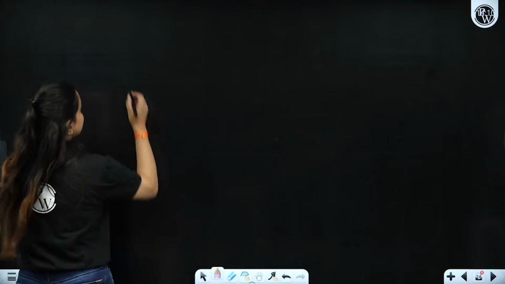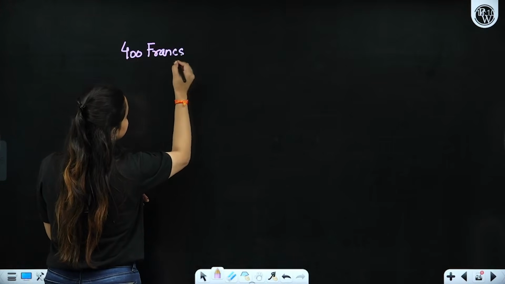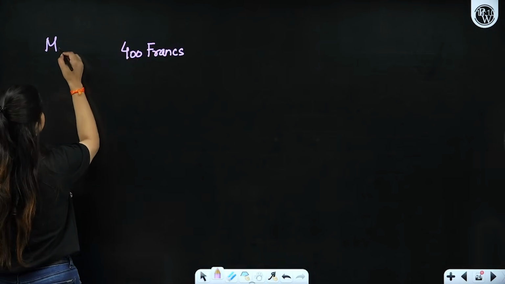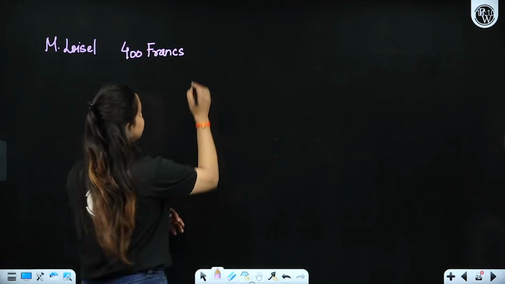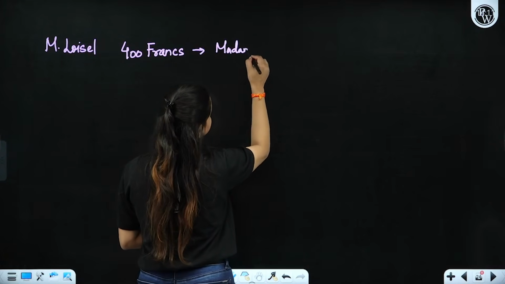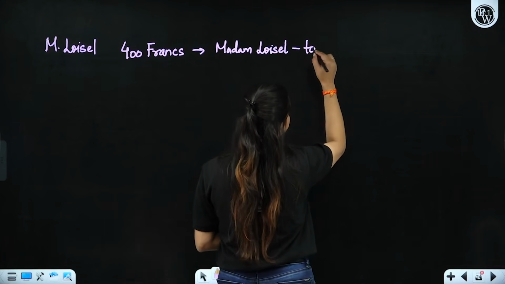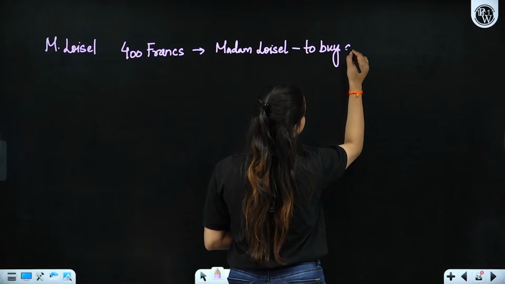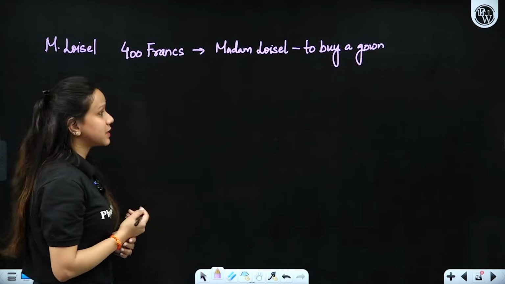First of all, you need to understand her husband, Mr. Loisel, had 400 francs, which he gave to Madame Loisel to buy a gown, a beautiful gown, right?